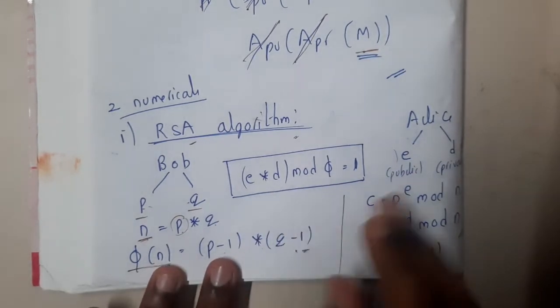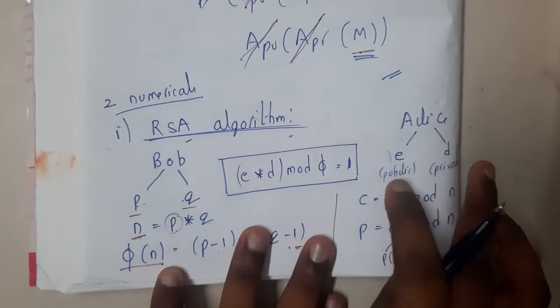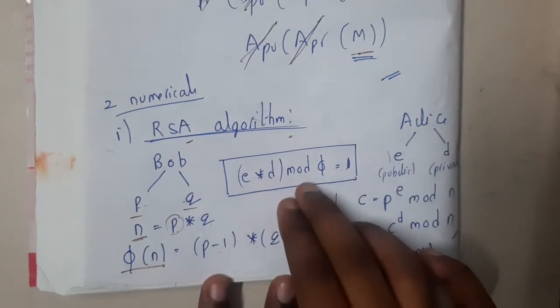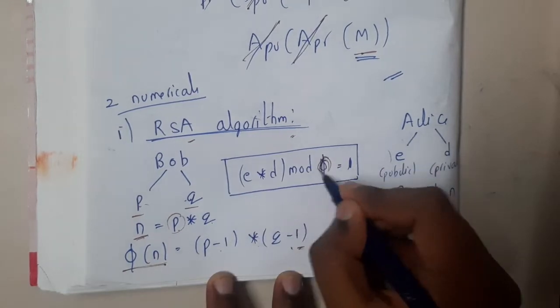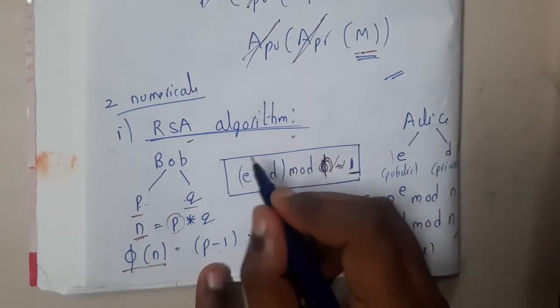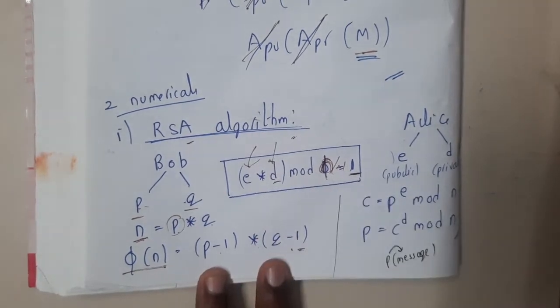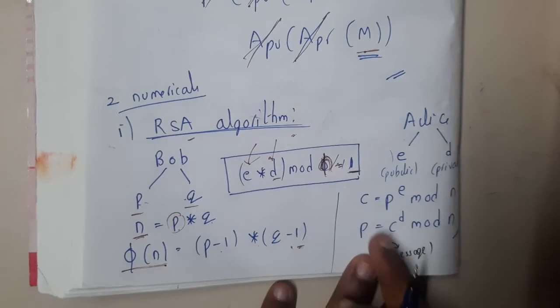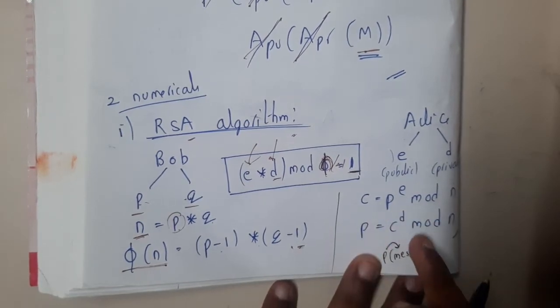Okay, so LIC will have E and D as his public and private key. If you multiply E into D and mod it with phi n, you should get 1. They will give one thing, either the private key or the public key, and the other key we need to find. That is the given question. We also have two more formulas: C is equal to P power E mod n, and P is equal to C power D mod n.